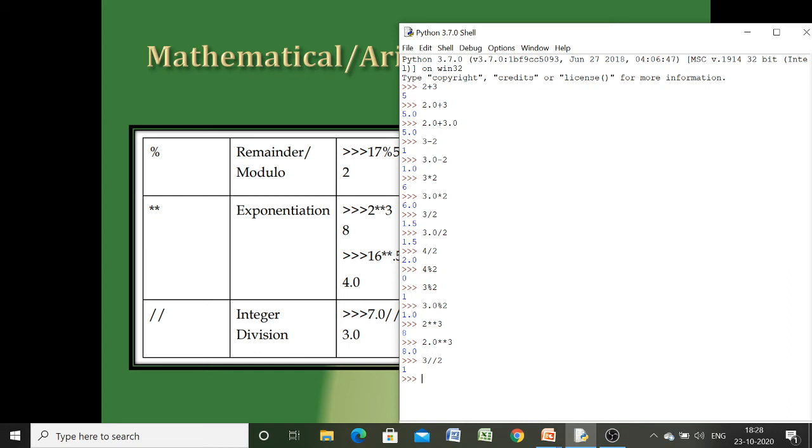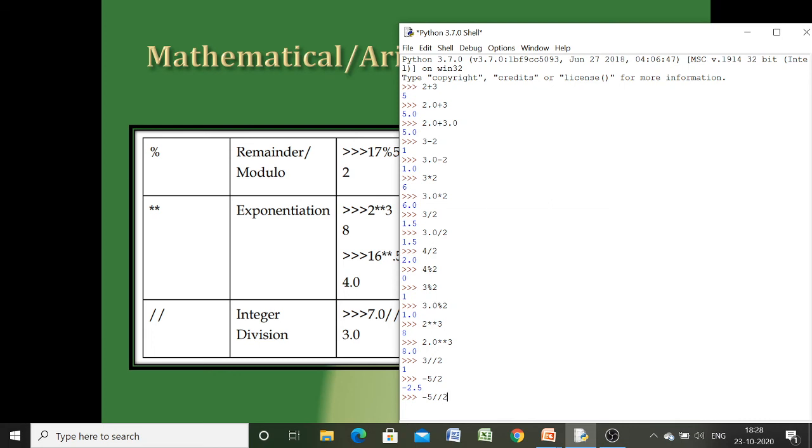Now this will be more clear to you if we take a negative value. Let me just do it for simple division. Here we have the result minus 2.5. Suppose we perform floor division or integer division, what should be the answer?